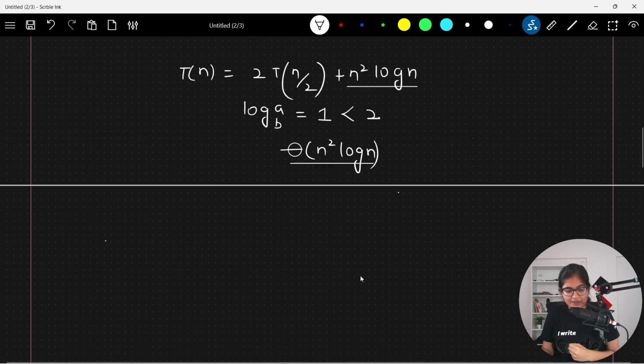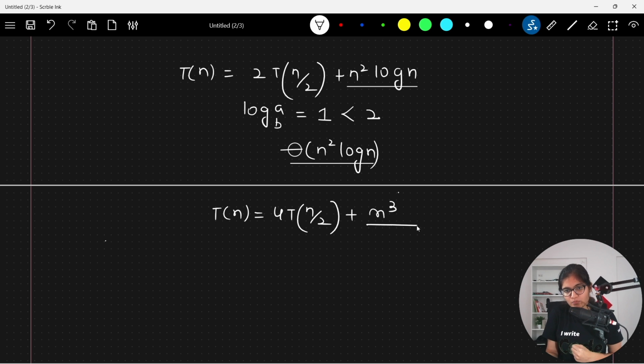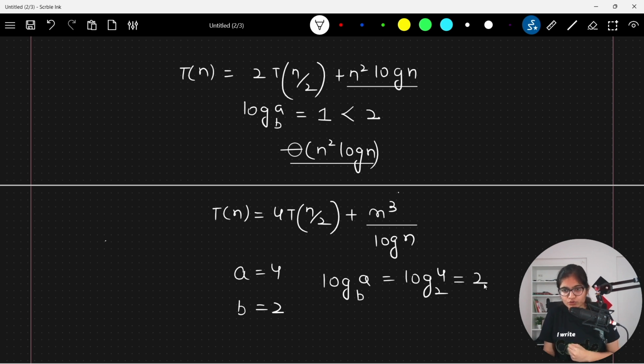Another example, for example, you have the value of T(n) as 4T(n/2) + n cube divided by log of n. Okay, this is the value that you have here. Now here the value of a is 4, the value of b is 2. Again, if you try to evaluate the value of log of a base b, it is nothing but log of 4 base 2, which equals 2.